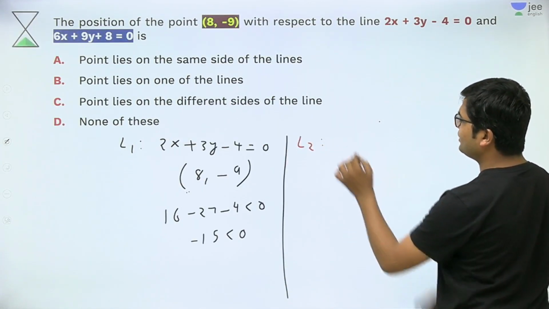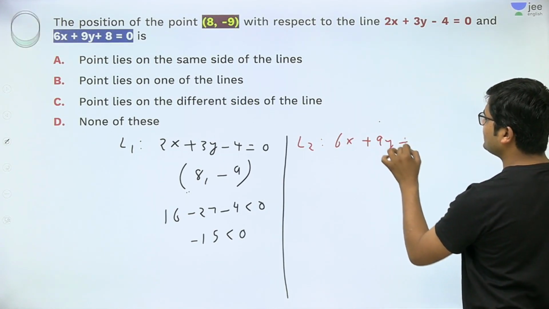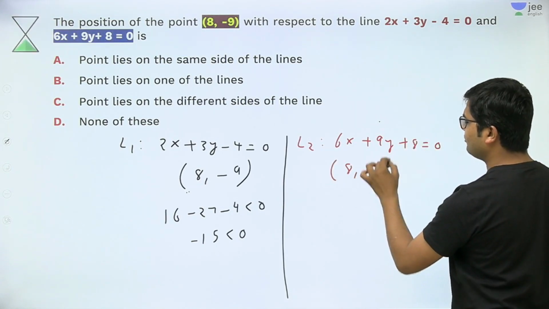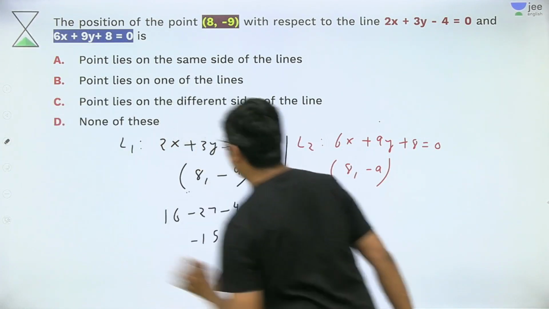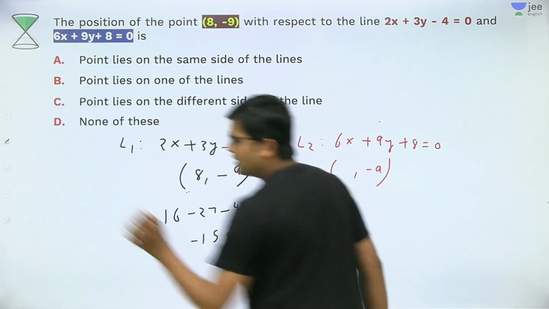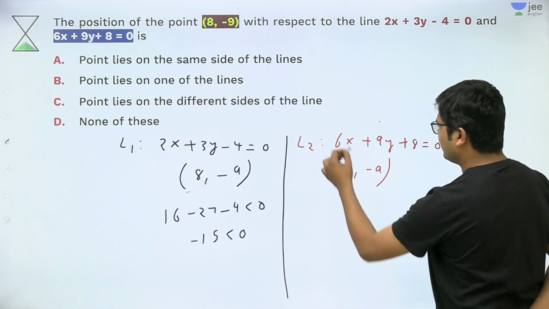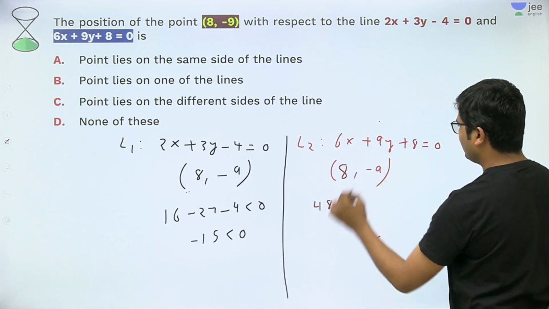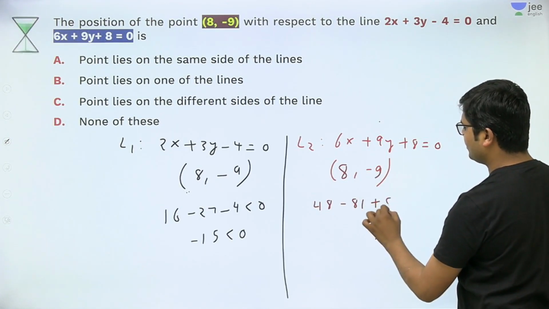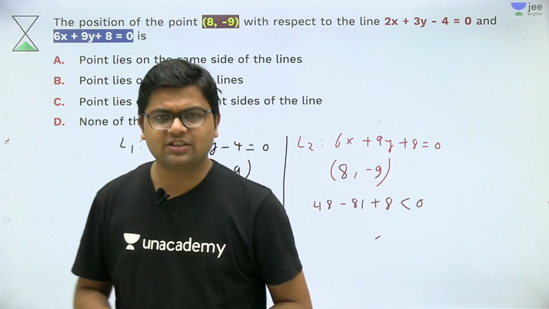Okay, now let's check with L2. For L2 I have the equation 6x plus 9y plus 8 is equal to 0. Now if I put the point 8 comma minus 9, what will be the value? Okay students, I think everyone must be getting it. 8 comma minus 9, let me put this value. So 48 minus 81 plus 8, so it is also a negative value. What the value comes to, I don't care. What I need to know is the sign of the value.